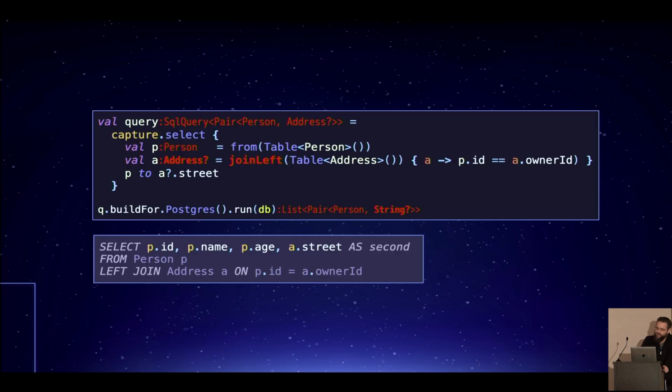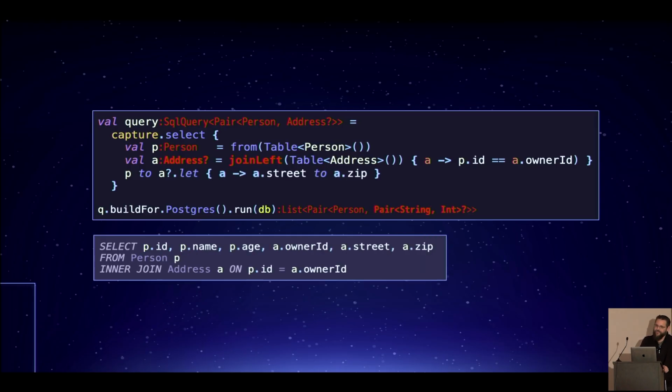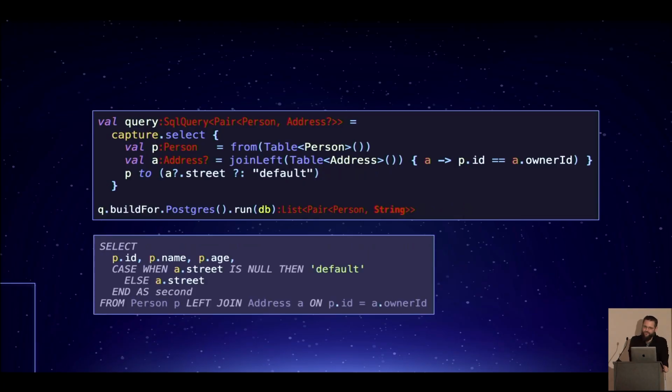Next up, you can actually take nullable types and you can select from them. You can select multiple things from them. All of these things will work. All of these various projections of nullability will work the way that you expect them to. You can even do defaults. And defaults will translate the way that you expect them to, and they will undo the nullability the way that you expect them to. All of this idiomatic Kotlin that doesn't work in any of DSL land, that doesn't work in KTORM, it doesn't work in Exposed, it doesn't work in all these Kotlin ecosystem libraries, all these actual idiomatic Kotlin constructs, they will work in this system. They will actually work in ExoQuery.